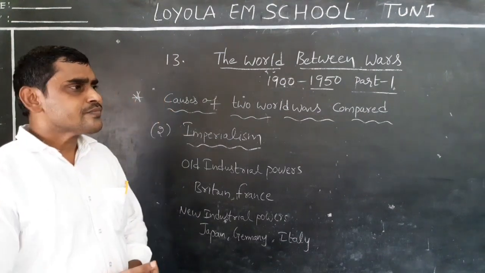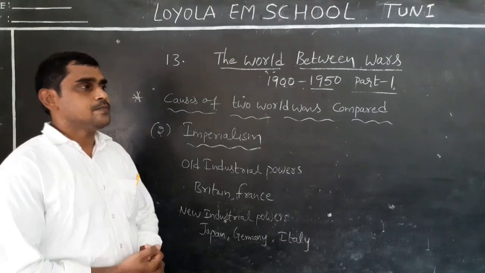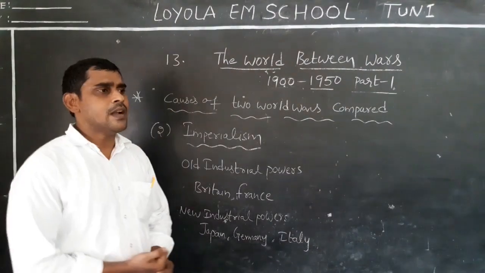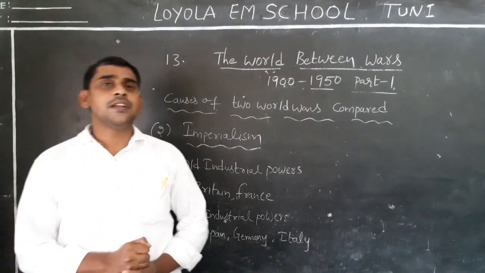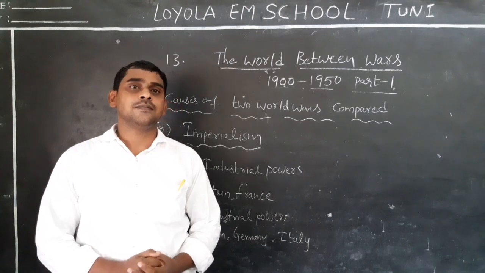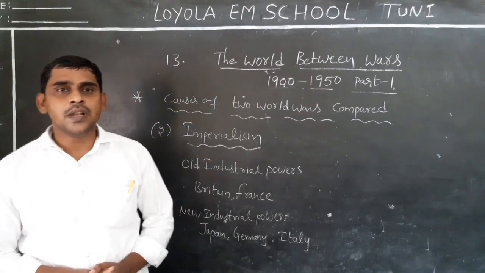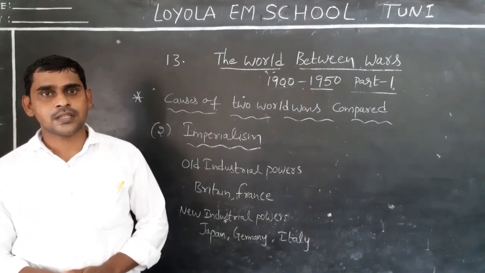Next, all these countries developed economically well, and at the same time in all these countries most of the capital, most of the money, was accumulated or deposited in banks or financial institutions.